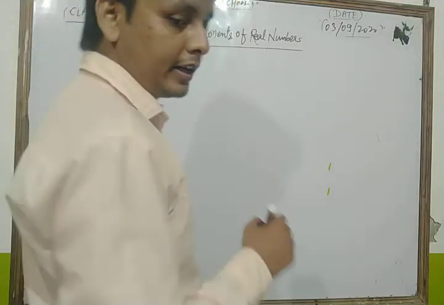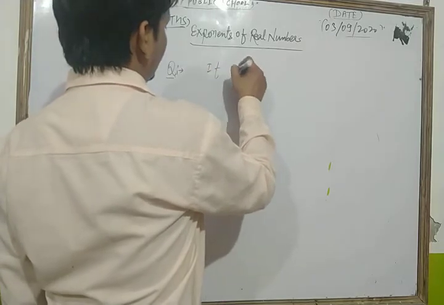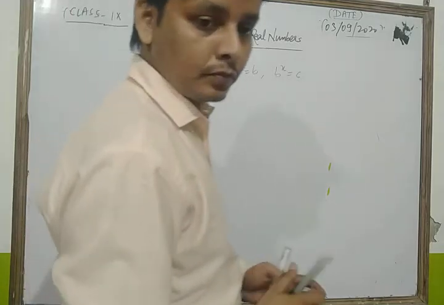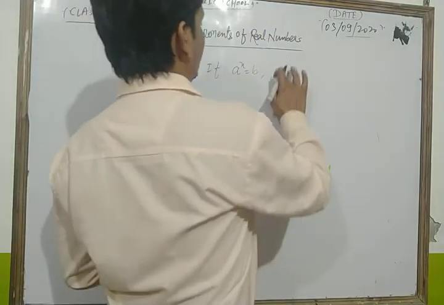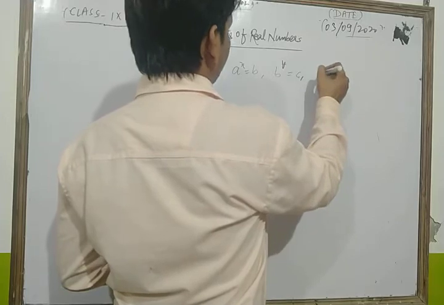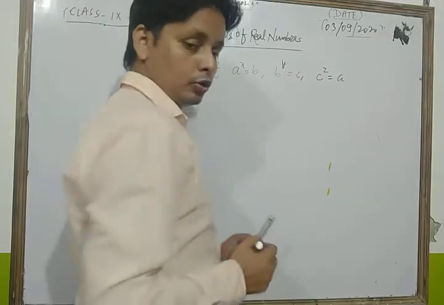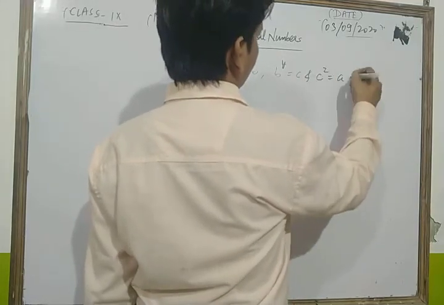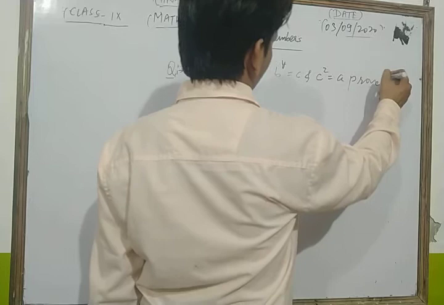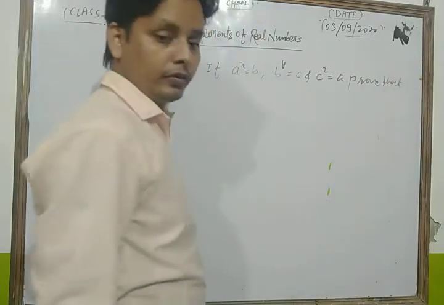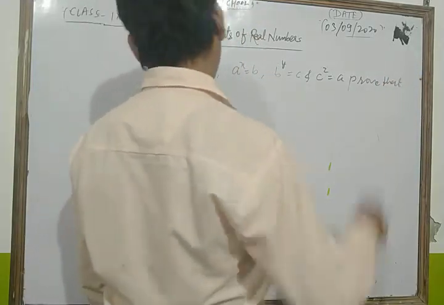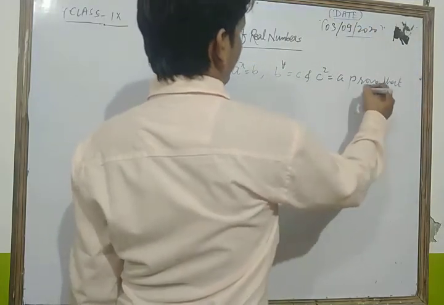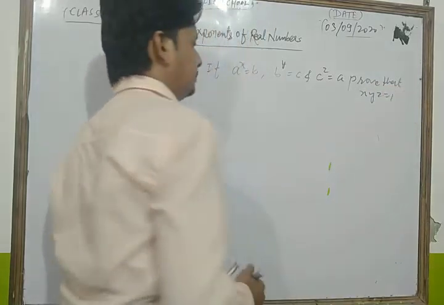Question is, if a to the power x is equal to b, b to the power y is equal to c, and c to the power z is equal to a, then prove that xyz is equal to 1.